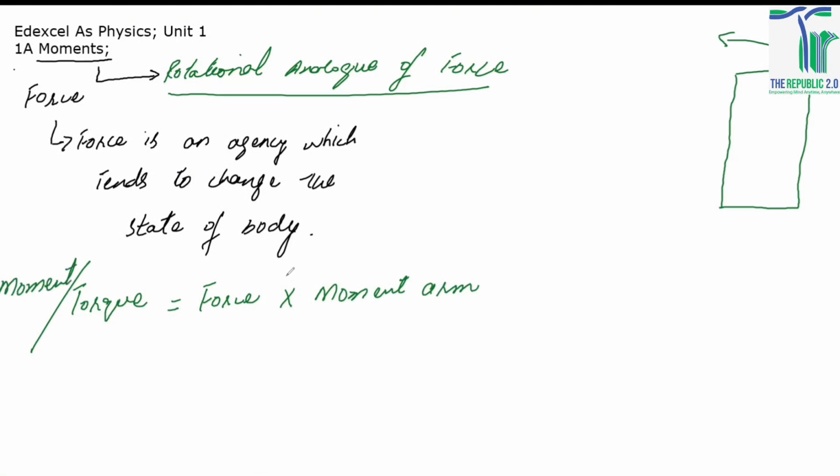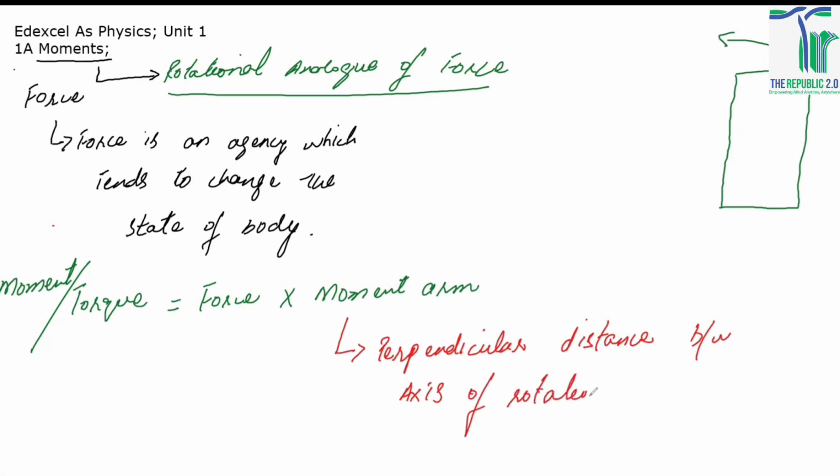Now, the next thing is that you must know what the moment arm is. The moment arm is basically the perpendicular distance between the axis of rotation and the point of action of force. Okay? It is a perpendicular distance between the axis of rotation and the point of action of force.